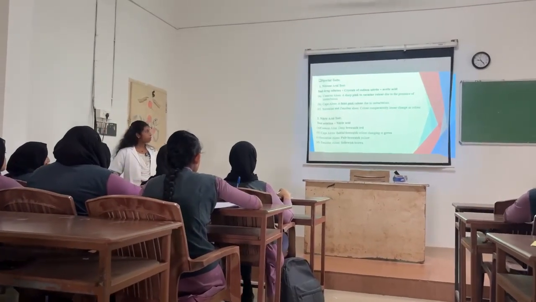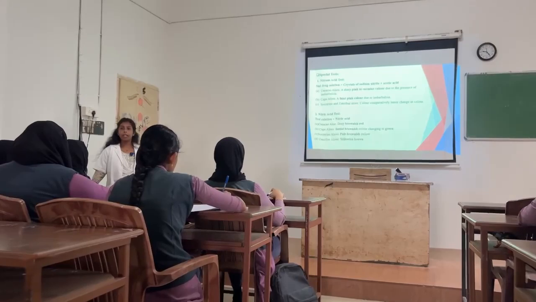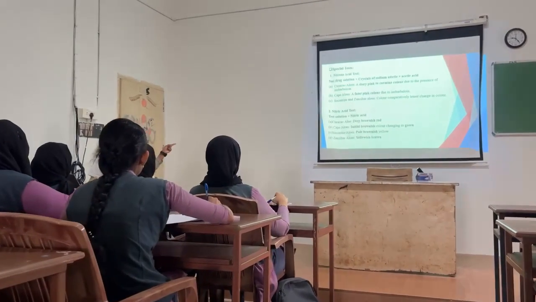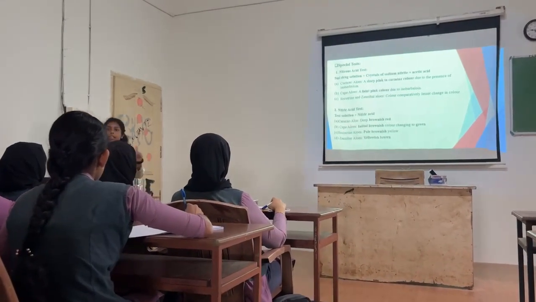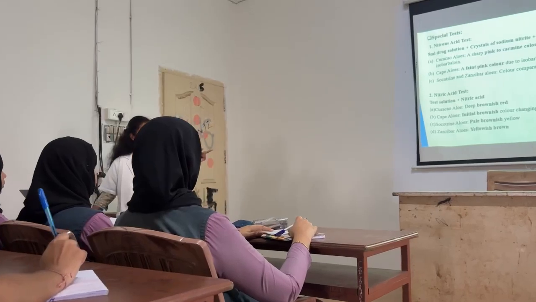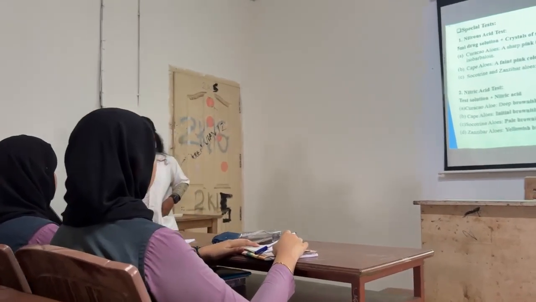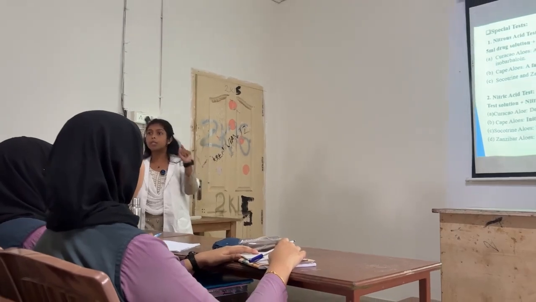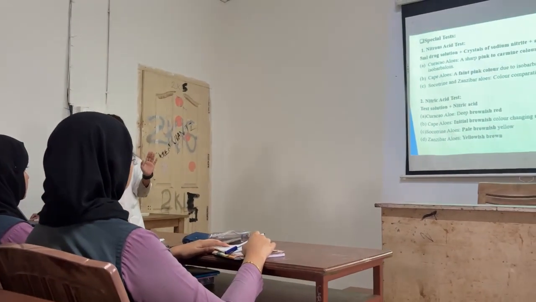So similarly here also, Curaçao aloe will be giving deep brownish red color. Cape aloe will be giving initially brown color, then green color. And in case of Socotrine aloe, pale brownish yellow color will be produced. And in Zanzibar aloe, yellowish brown color will be produced. So when we consider the observations, we can see each observation is specific. If one is yellowish brown, the other one is pale yellow. So the specific observation should be studied.